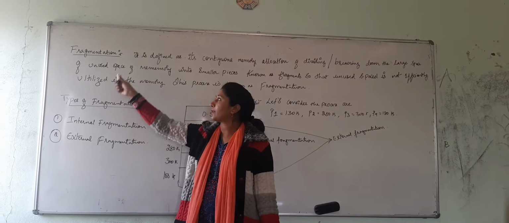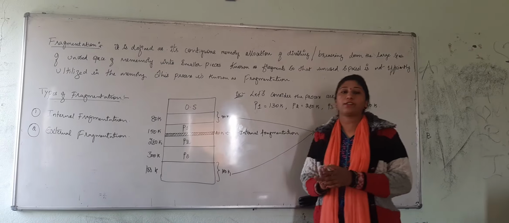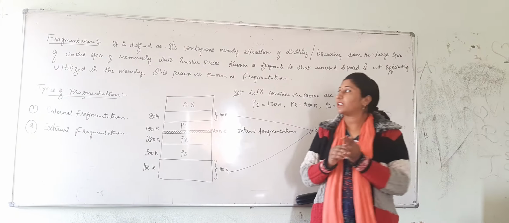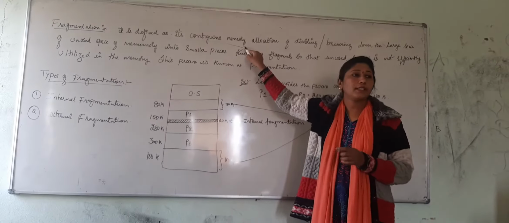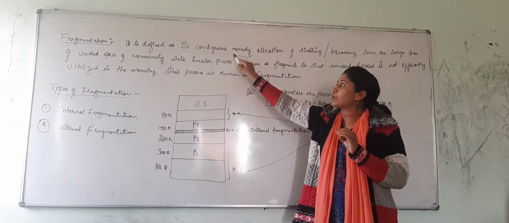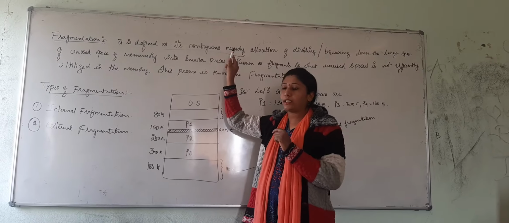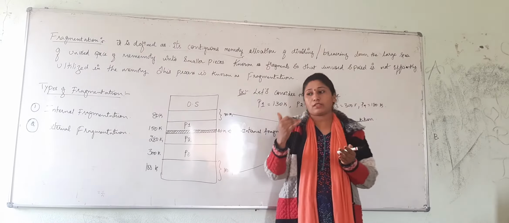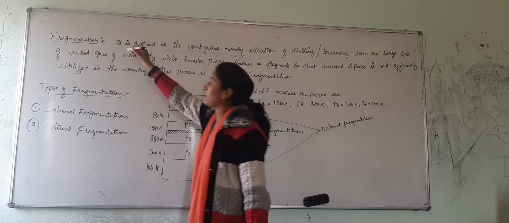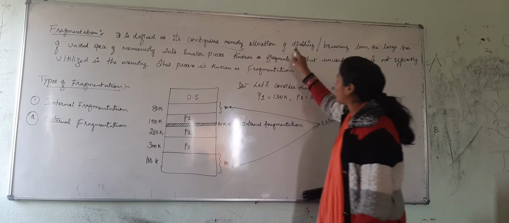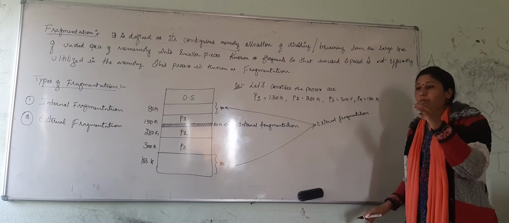Shall we go with the next topic called fragmentation? So what do you mean by fragmentation? Fragmentation is a type of contiguous memory allocation. As I told you, contiguous memory allocation means the processes are allocated in the memory in a continuous fashion. That is called contiguous memory allocation. Fragmentation is also a contiguous memory allocation where we are dividing the memory into smaller segments.